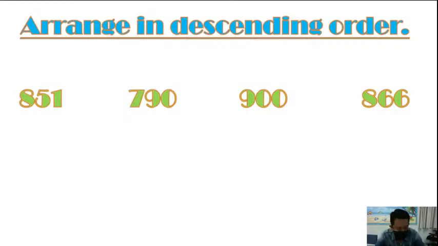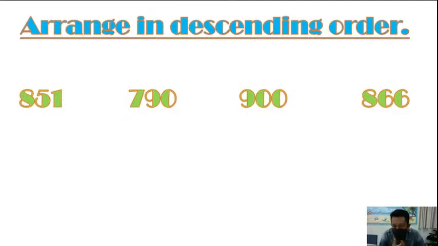Why do you write only one number? First, you listen to Teacher Dev carefully. I am telling you again and again to write all the four given numbers in descending order. Try to understand. Okay?